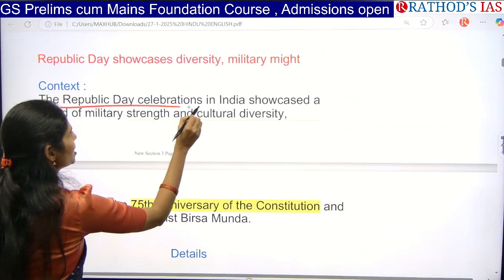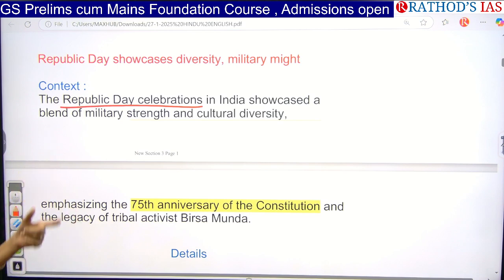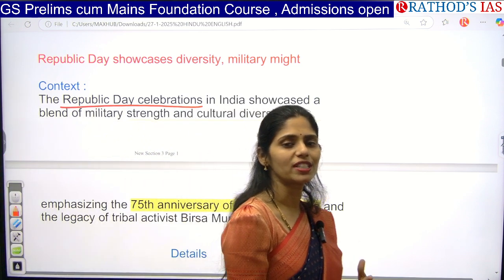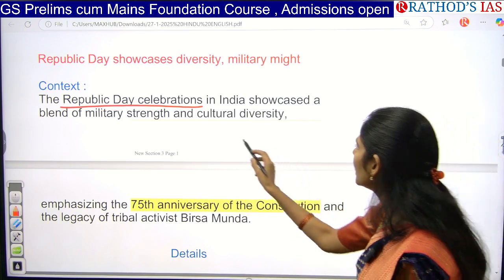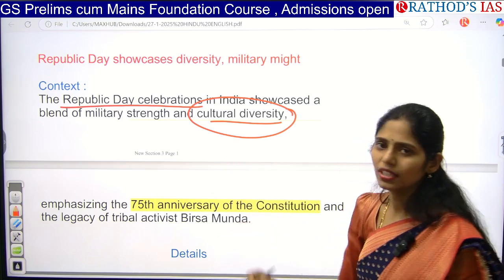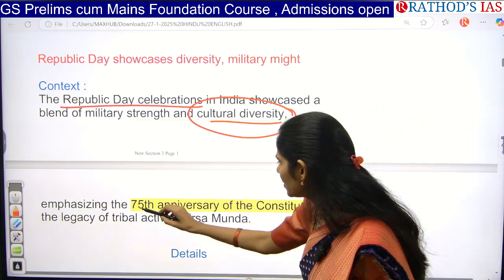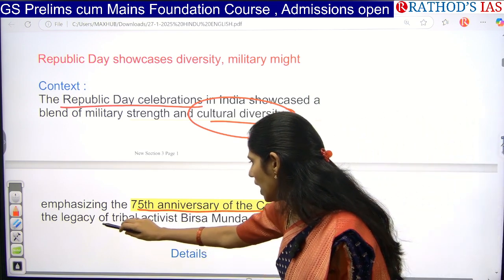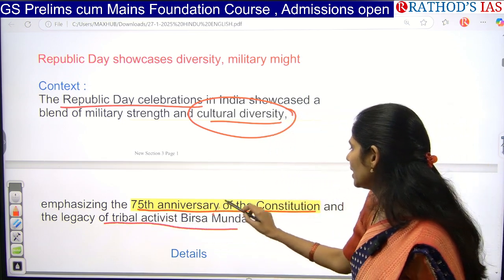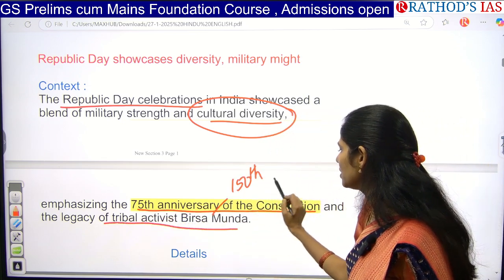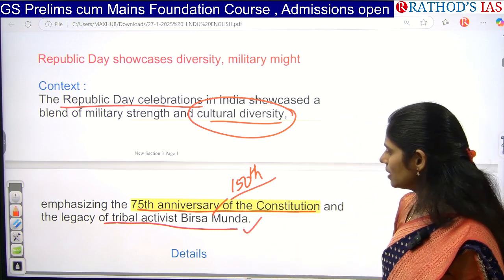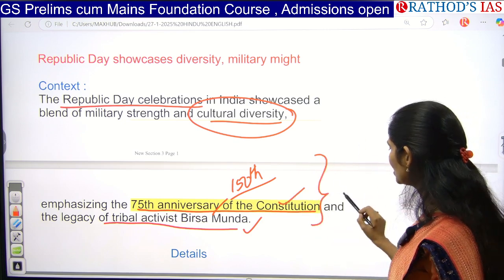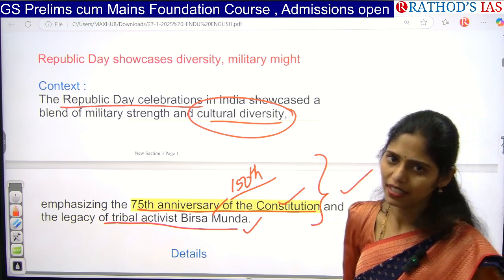The Republic Day celebrations in India showcased a blend of military strength and cultural diversity. In the parade, our military people showcase their strength, and the cultural diversity is shown through tableaux of different states. It emphasizes the 75th anniversary of our Constitution and the legacy of our tribal activist Birsa Munda. We are celebrating the 150th anniversary of Birsa Munda and the 75th anniversary of our Constitution. Because of these two events, this year's Republic Day is very, very significant, guys.